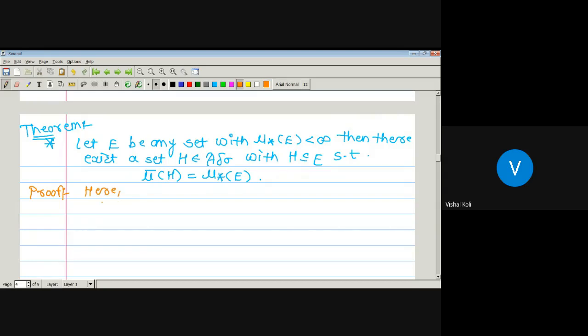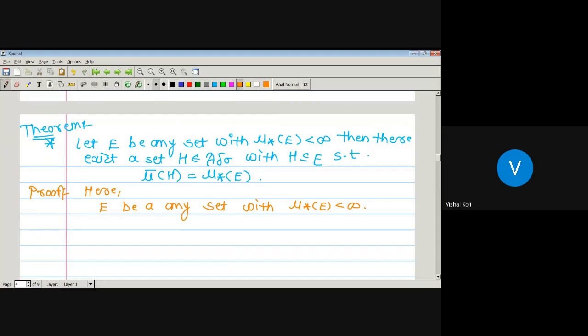Let capital E be any set with inner measure of E finite. Okay, and we know that if E is a set having finite inner measure, then there exists a set A belonging to A delta with E a subset of An or An a subset of E. If E is a subset of An, then outer measure of An minus E is finite.